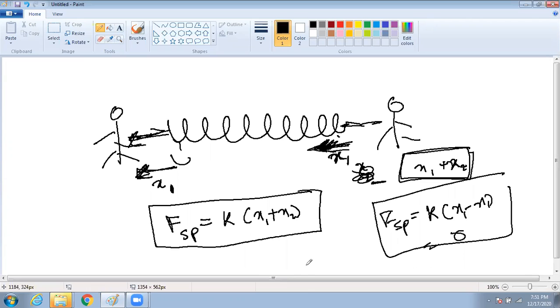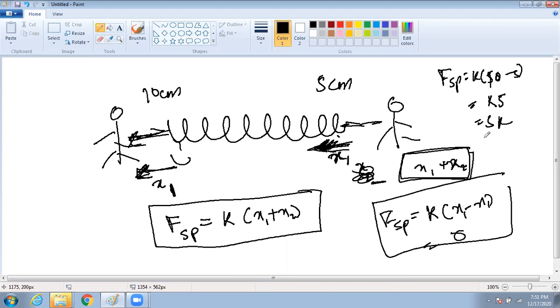But let's say Laksh is pushing at 5 centimeter, and you are pulling at 10 centimeter. Then what will happen? Then your spring force will become K into 10 minus 5. So the net extension is how much? 5. So it is 5K. Clear, guys? Clear?